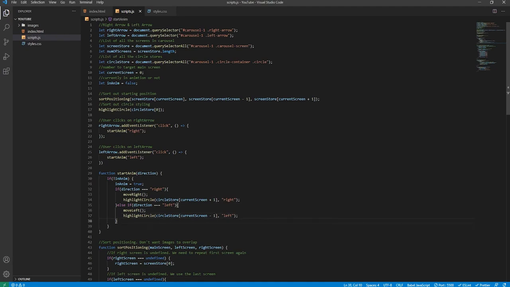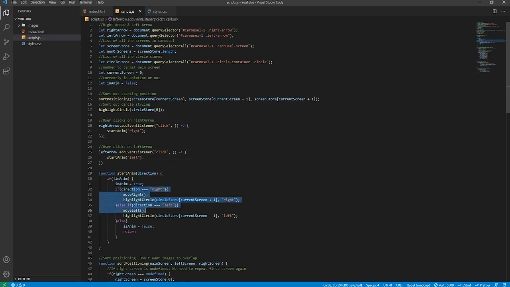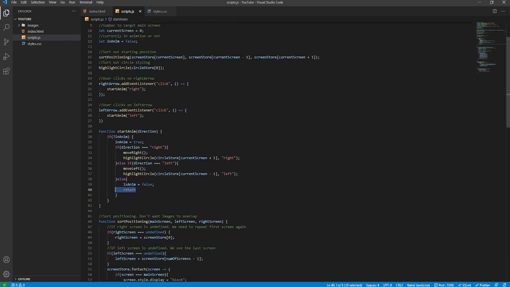And because we're using the direction argument, we're going to create another else block. This will simply just be for error handling, and we'll say is anim, we want to set this to be false, and below that we will simply return the function. The only reason why the else block exists is just in case we spelt one of these wrong, so direction doesn't match any of these cases, in which case you want to set is anim to false, because obviously there is no animation, and then we'll just exit out the function so no other logic could be performed.